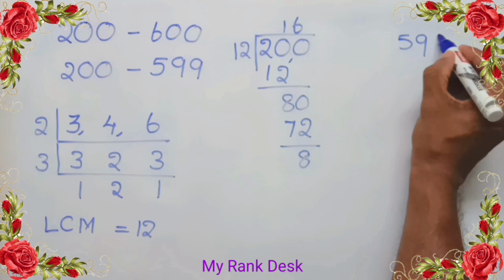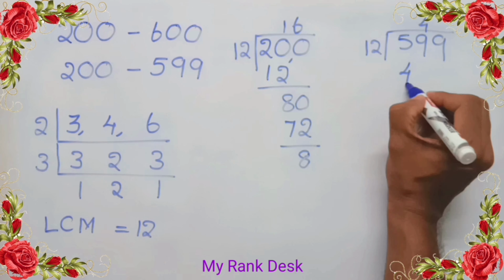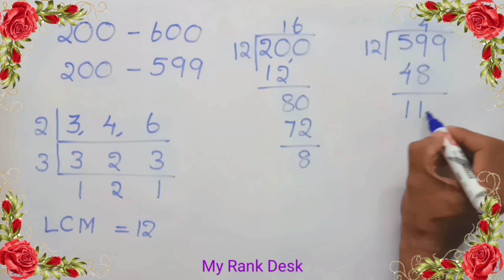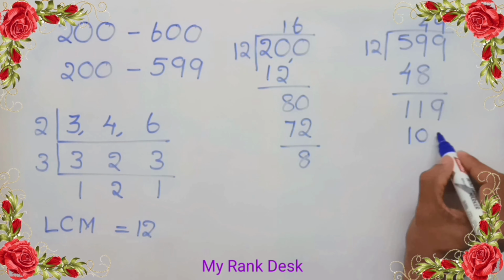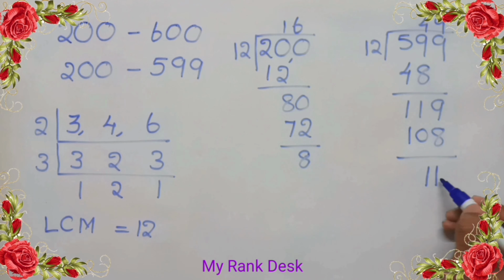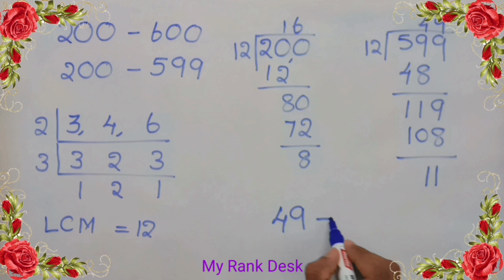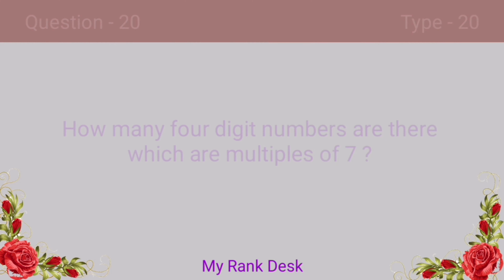Divide 599 by 12. 12 into 4, 48. Remainder 11. Drop down 9. 9 into 12 is 108. Remainder 11. On subtracting the quotients 16 from 49, we get 33. That is, there are 33 multiples of 3, 4 and 6 in between 200 and 600. Answer 33. Next question.